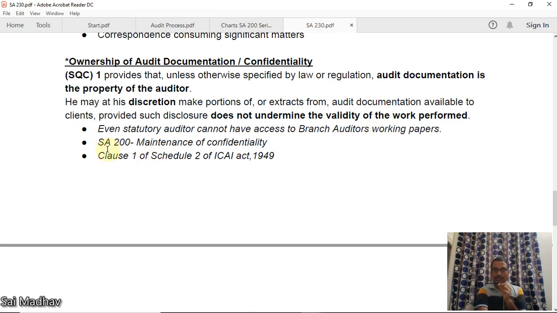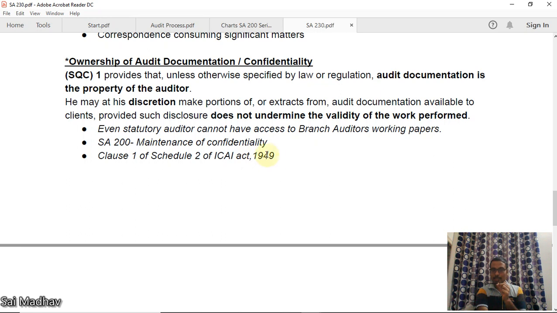Now SA 200, maintenance of confidentiality. Whenever you see a question from the standard, you can link to SA 200 saying that confidentiality to be maintained, and link with SA 230 documentation. Now, clause 1 of schedule 2 of the ICAI Act 1949.